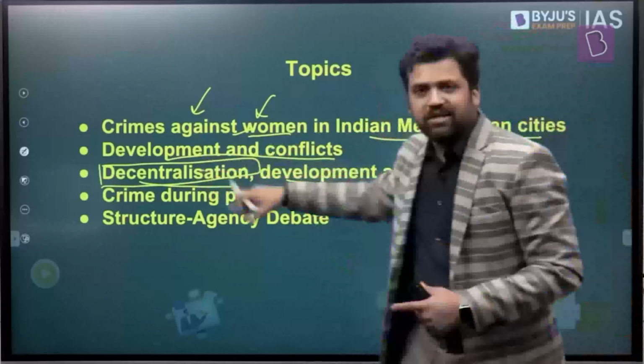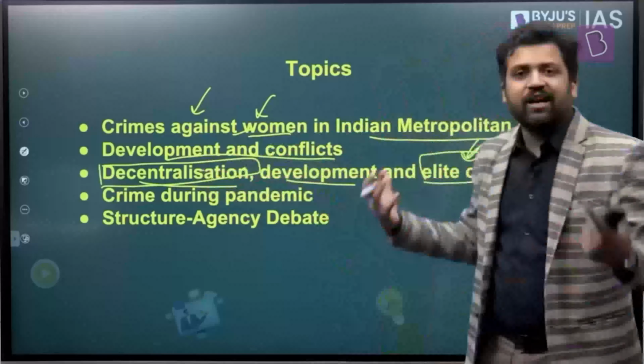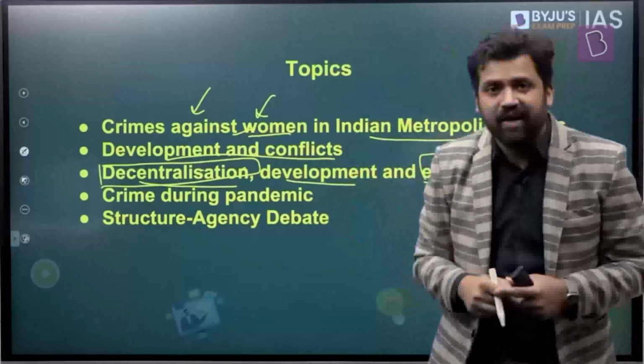Both these terms, decentralization and elite capture, are linked with both paper 1 and paper 2. And what we will do is look at some of the major developmental programs that the government has taken up from 1950 onwards, and how elite capture has happened in these programs. These programs were supposed to ensure decentralization, more power to the people, but that might not have happened.